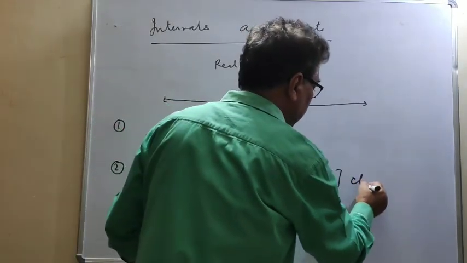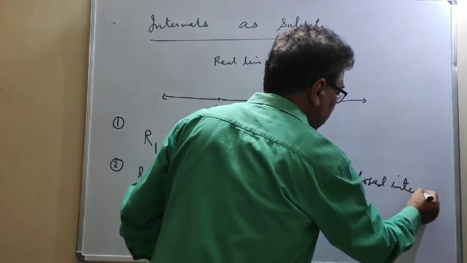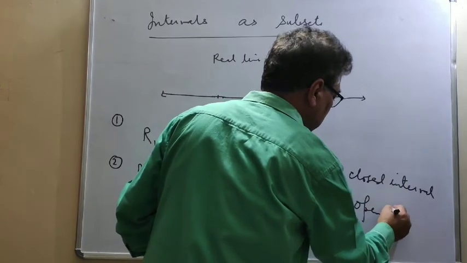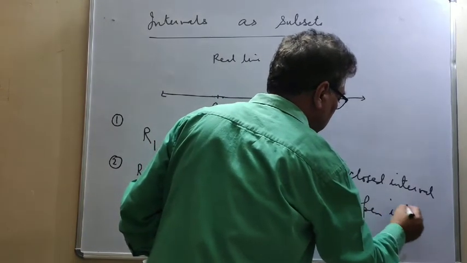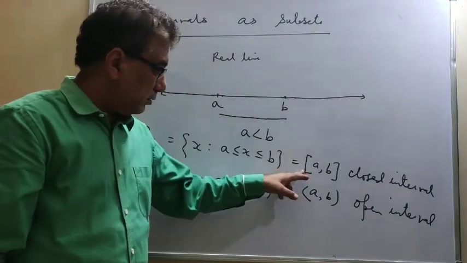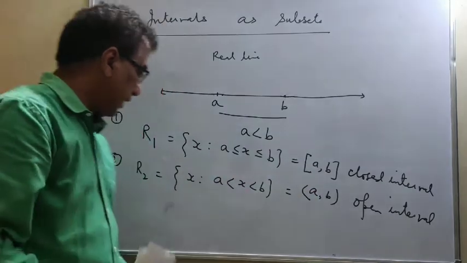This is a closed interval, and this is an open interval. Just see the sign here: this is a square bracket and this is a round bracket.